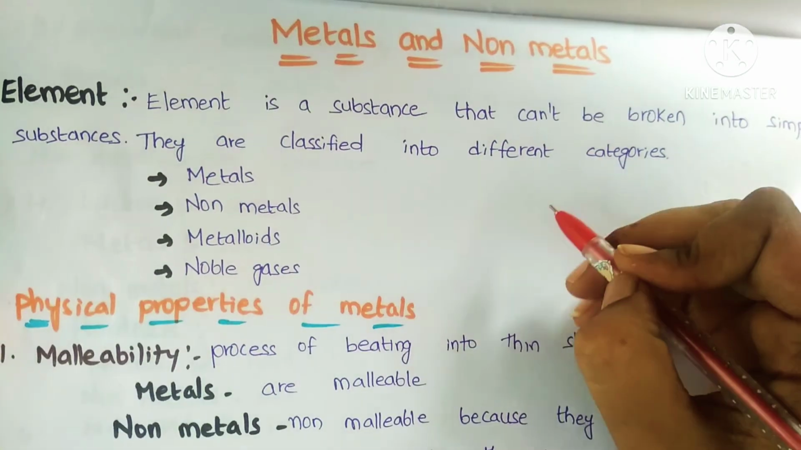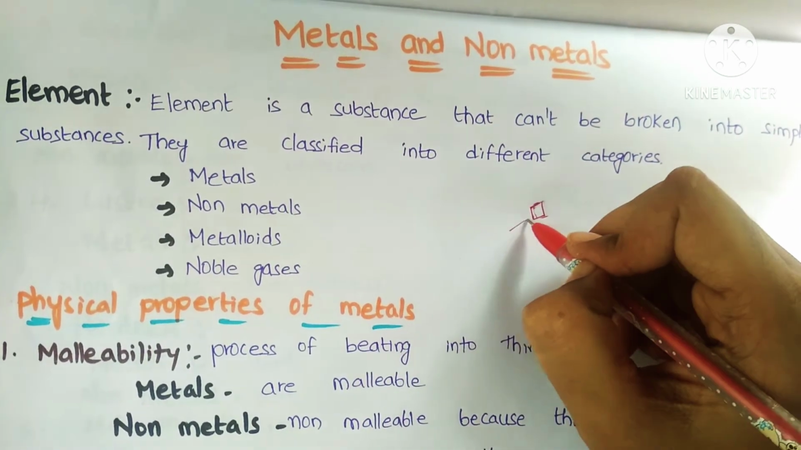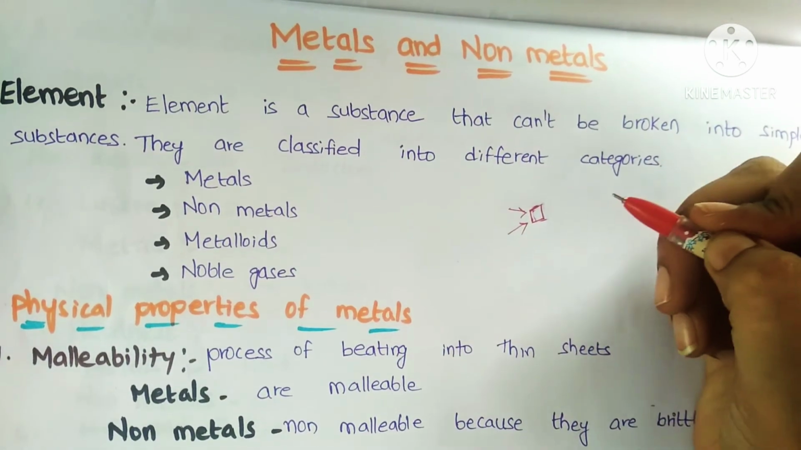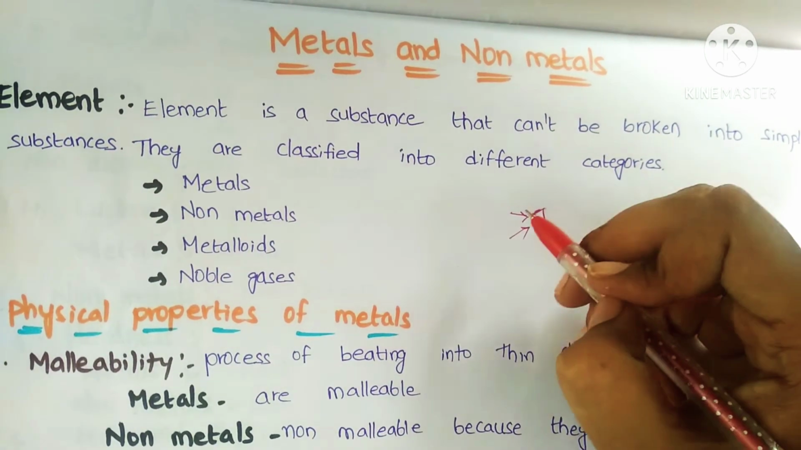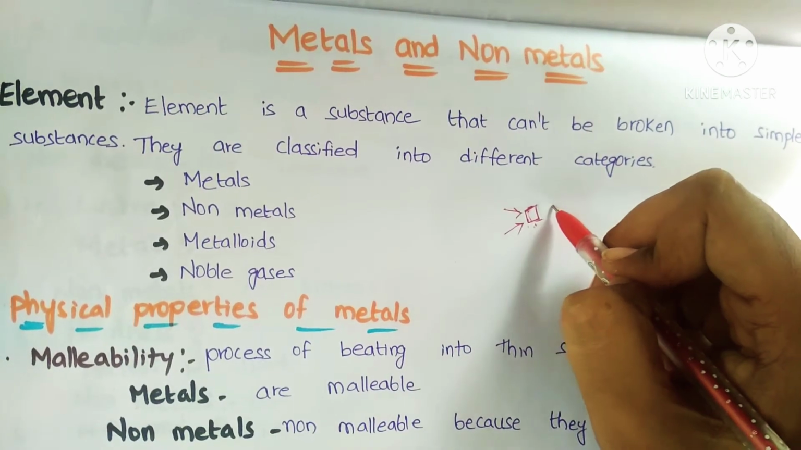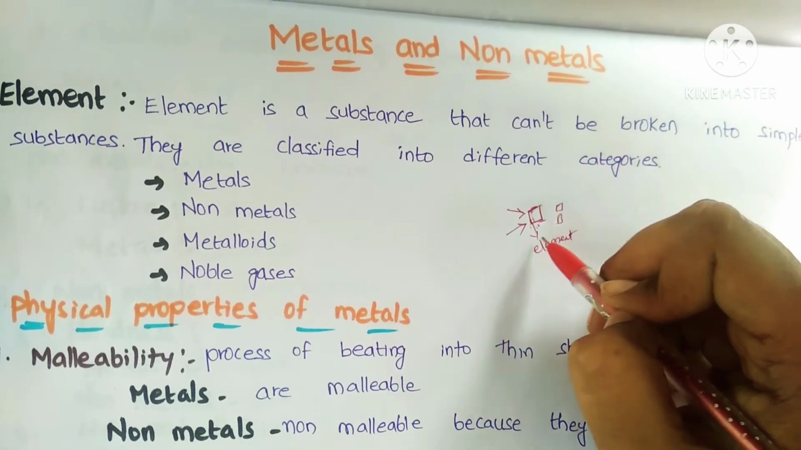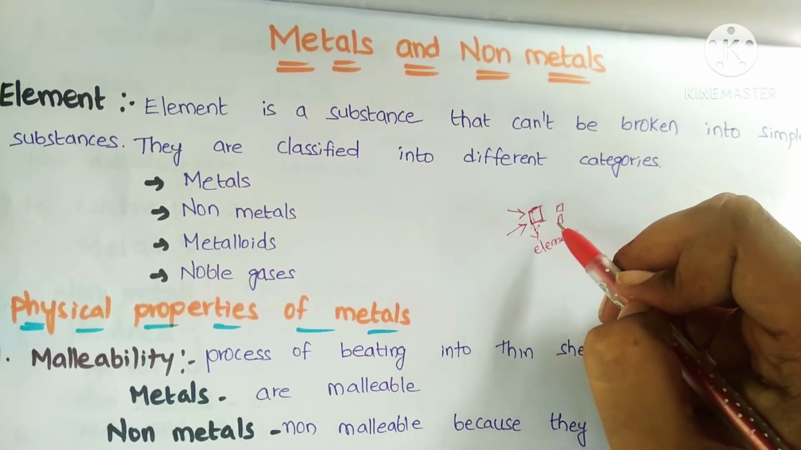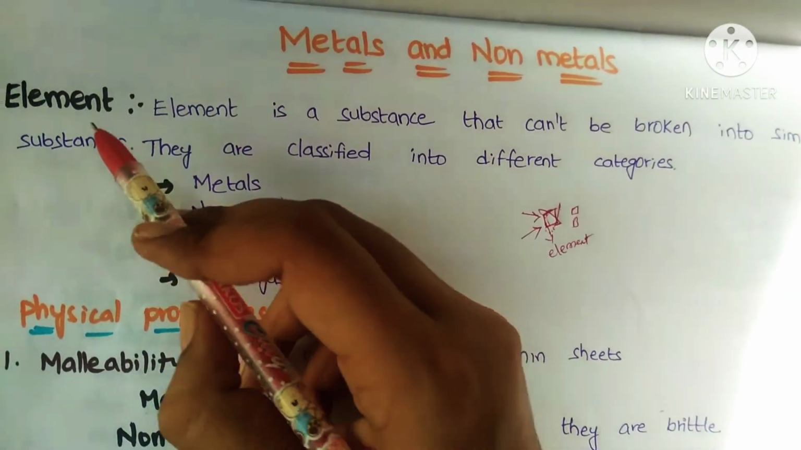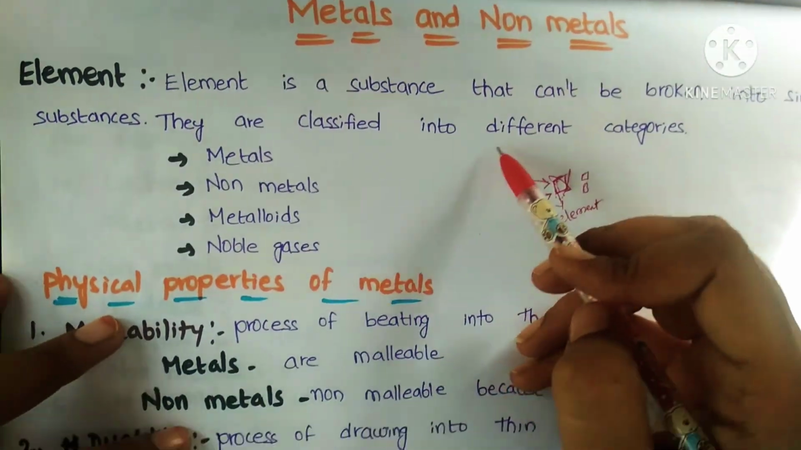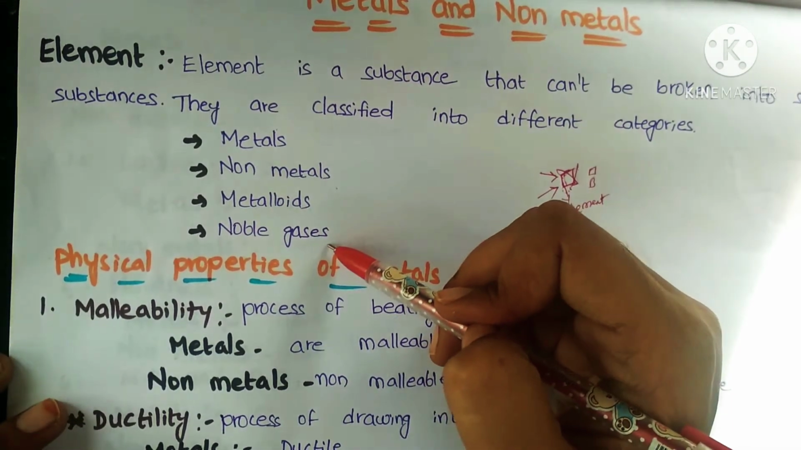For example, if any substance is like this, then even how much force or pressure we apply on it, we are not able to break it into simple pieces. If we are not able to break any substance into smaller substances, then this one is nothing but an element. These elements can be categorized into 4 types, that is metals, non-metals, metalloids and noble gases.